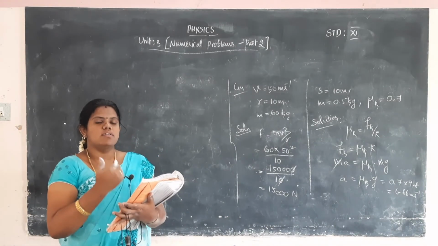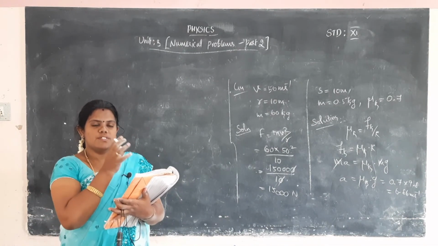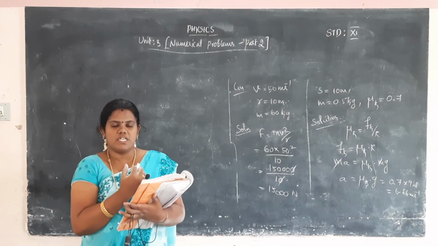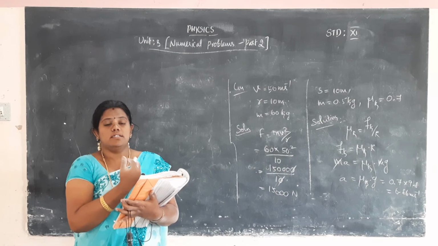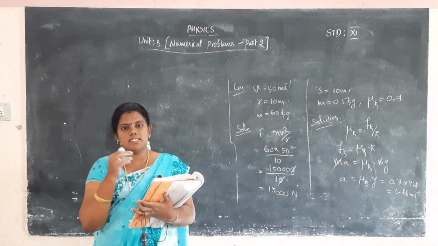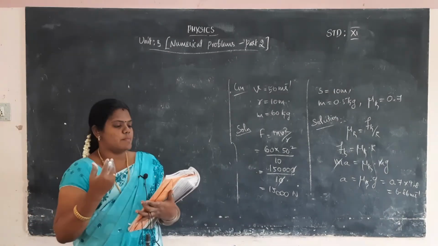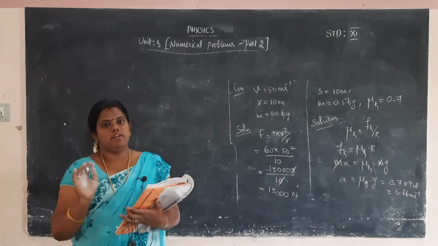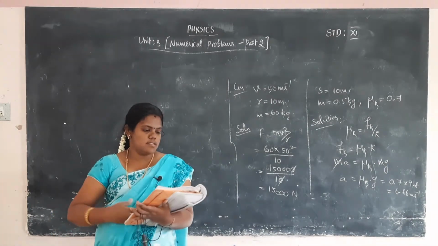The tension acting on the string is equal to the total force given minus the force experienced by the first object, which is given to the second object. So F is equal to mass into A. Substitute the mass value and the A value, and easily calculate the tension acting on the string. Okay, this is the 12th problem.